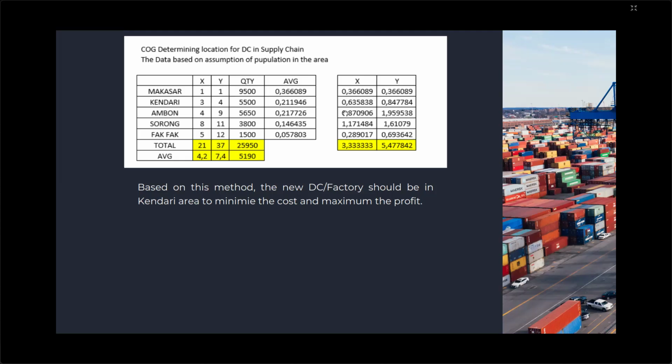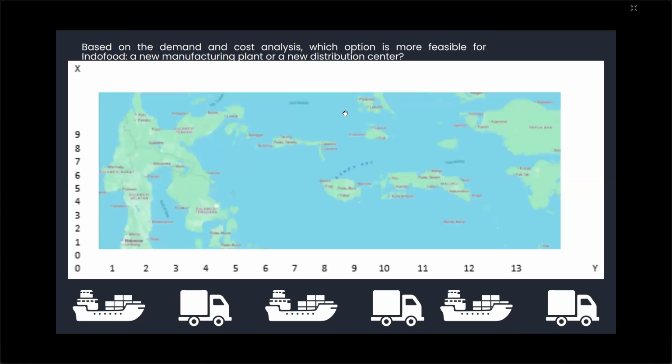After this, using this method, I got the coordinate with the x coordinate 3.33 and the y coordinate 5.47. Based on the coordinate, the location will be here, like in Kendari, 3 and then 5.